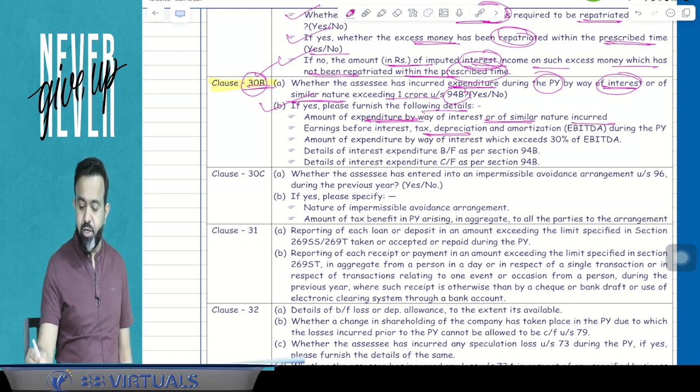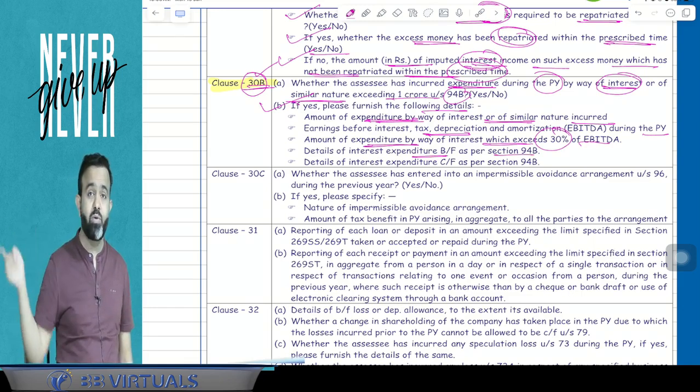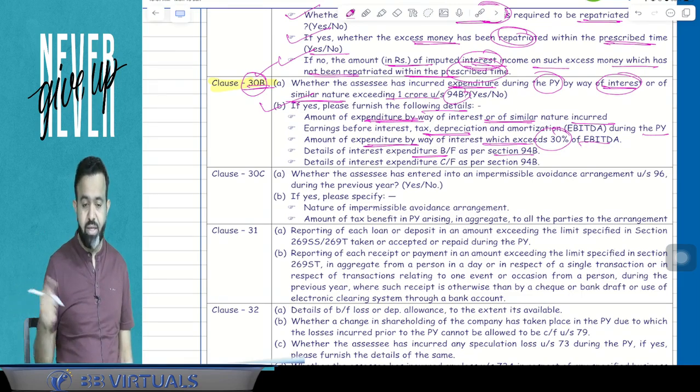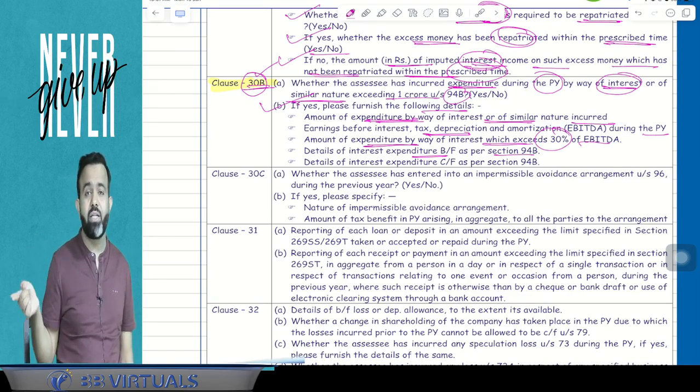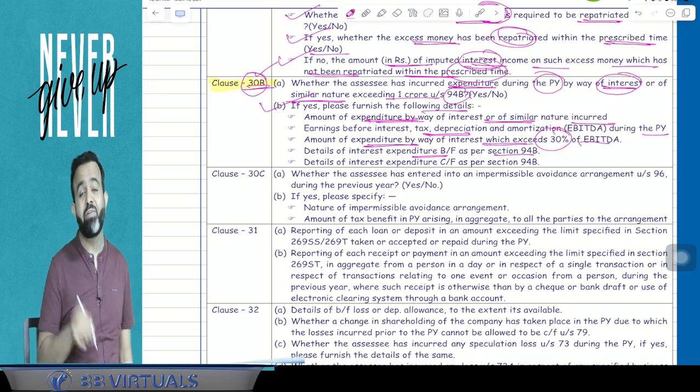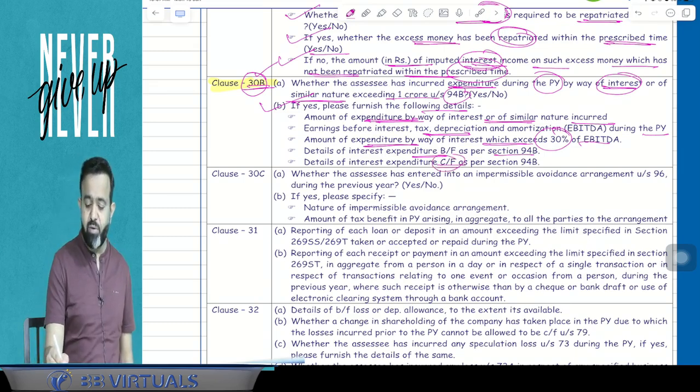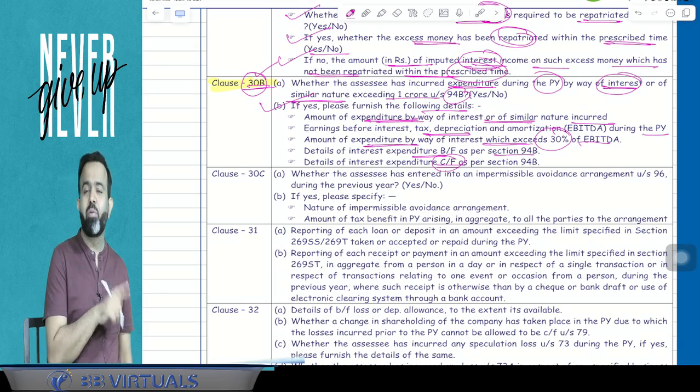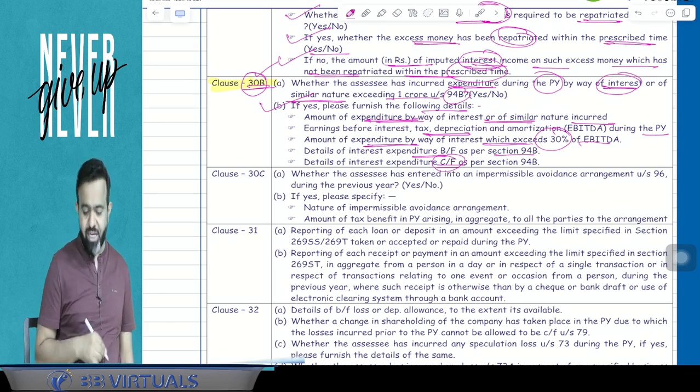What is your EBITDA during the previous year? Any expenditure by way of interest which exceeds 30% of EBITDA will be disallowed. Now guys, detail of interest expenditure brought forward as per section. Suppose from the last year there is any interest which was not allowed, it may be allowed in the current year if it is within that limit of 30% of EBITDA. And guys, what interest will be carried forward to the next year? Because up to 8 years this interest can be carried forward.